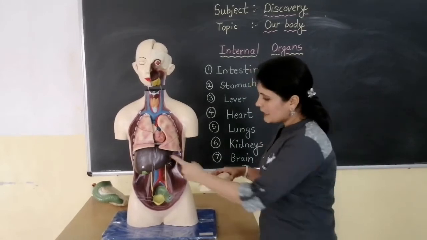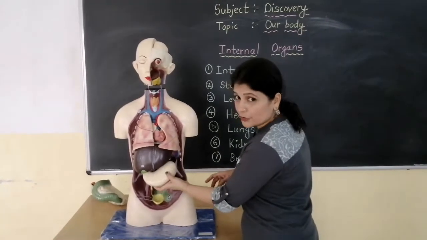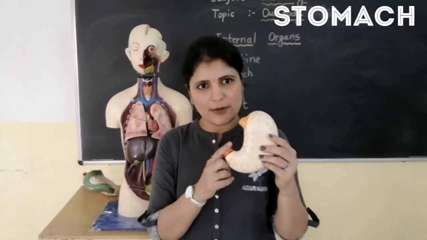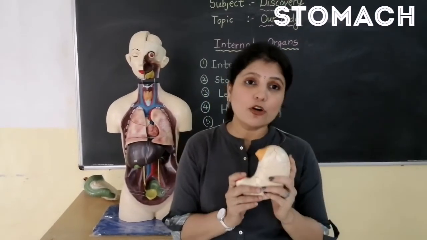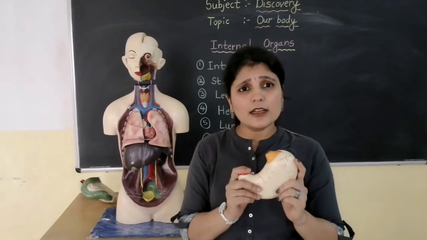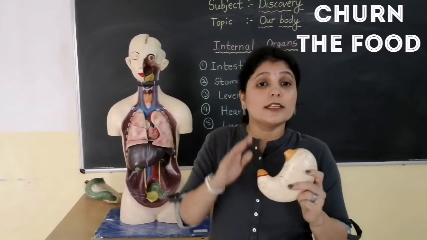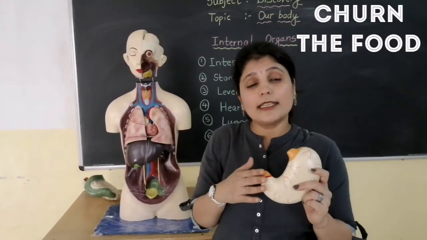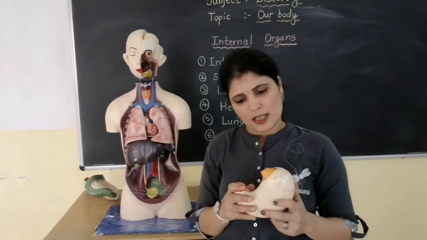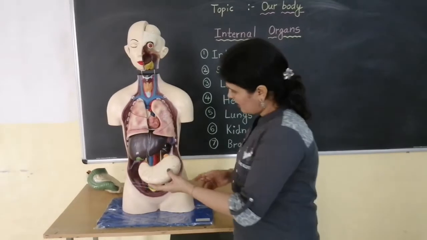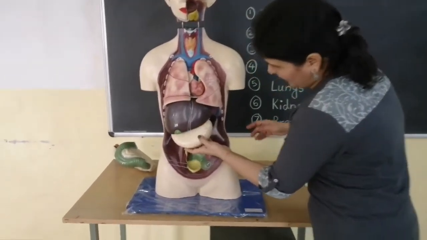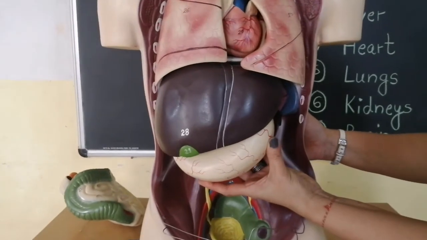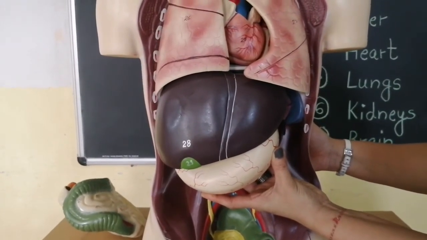Okay children? And near the liver, one more important organ is there, that is the stomach. The stomach is J in shape and it is made up of very strong muscles so that it can crunch and turn the food particles into tiny particles, so that it can be digested very easily. So now let us see where the stomach is placed in our body. It is placed in this area where the liver is there, like this.